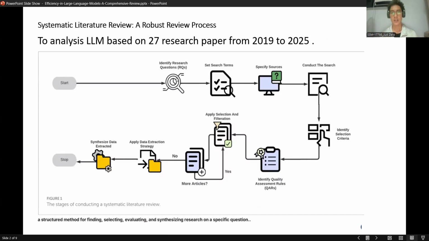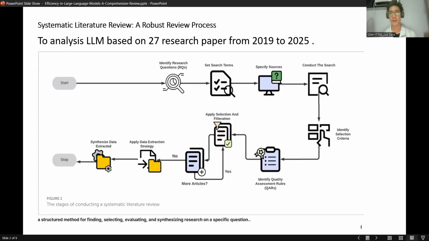Firstly, they identify the research question. They want to know what the language models are. They divide the question into topics and then find the research papers.